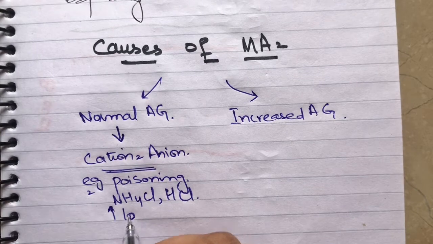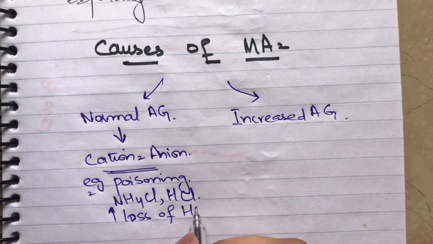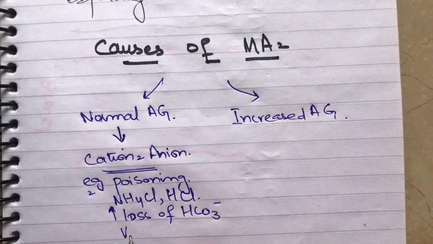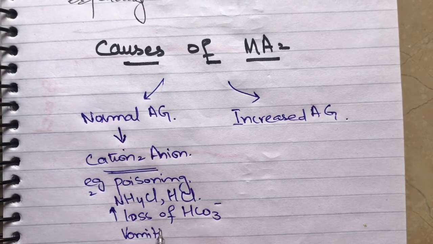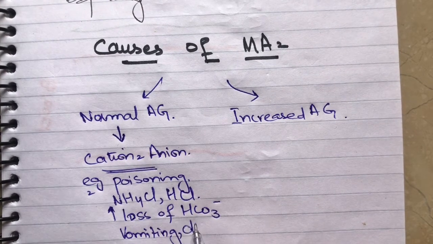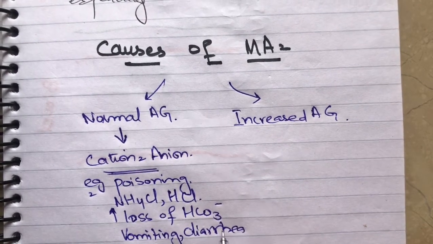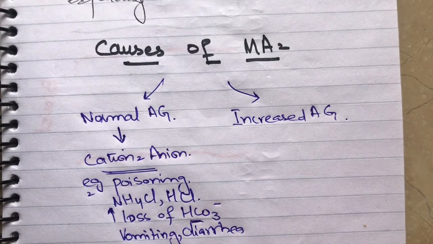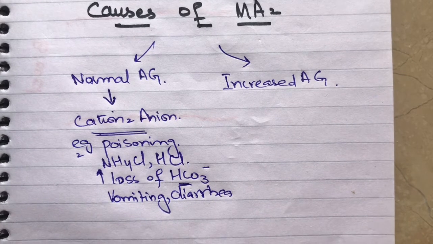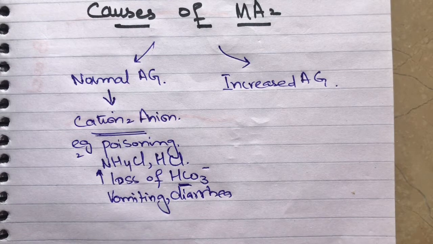How does this take place? This takes place in the case of vomiting, in the case of excessive diarrhea. This electrolyte of our body has to be removed from our body. So these are the conditions like poisoning, like loss of bicarbonate through the GIT, with normal anion gap.